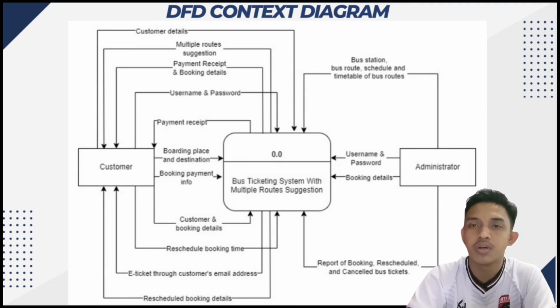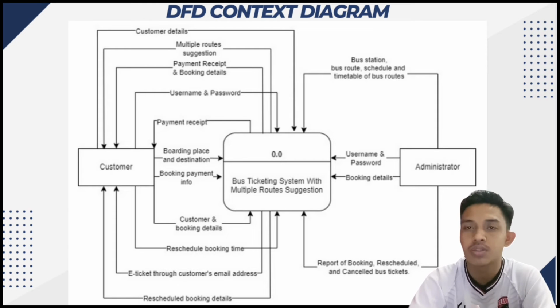So this is our context diagram that shows the general process of the bus ticketing system with the multiple route suggestion. So the user, our customer or administrator, need to enter their username and password in order to access the system. So if the customer does not have an account, they can register a new account, while the admin can enter the system too.